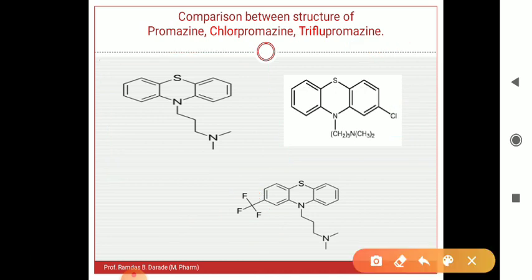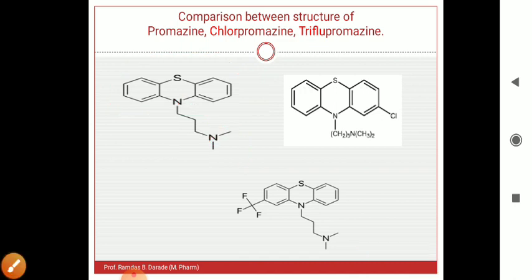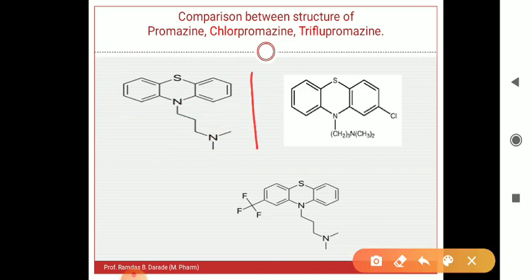First structure is of promazine. Promazine consists of this basic phenothiazine ring, then a propyl chain, a 3 carbon containing propyl chain, and a dimethyl amino group. So these are the three important parts of the structure of promazine. Then chlorpromazine has the same structure as that of promazine, but an extra chlorine atom is present at the second position.